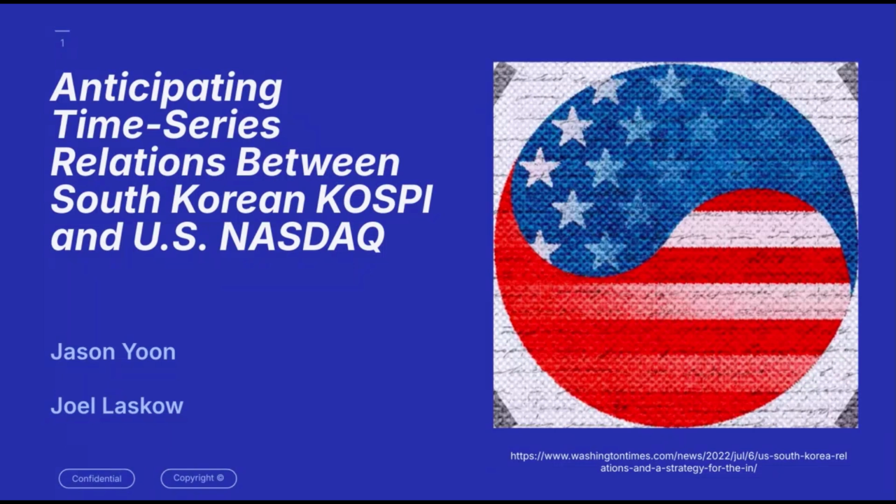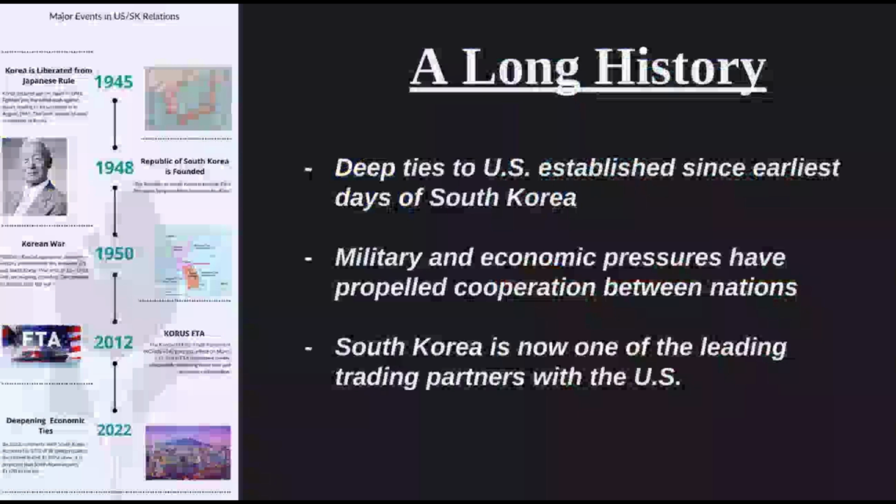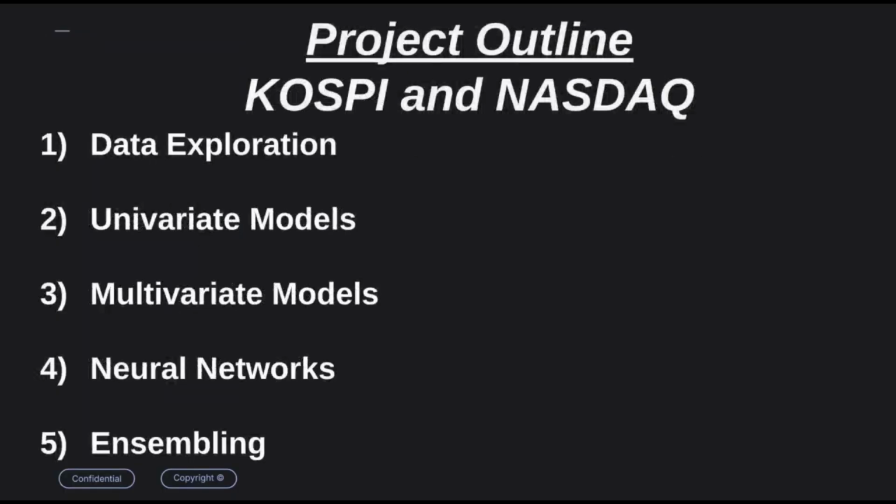For the final project of our time series class, we want to forecast the domestic stock market using foreign country stock indices. We assume that the domestic stock index is highly correlated with foreign country stock indices due to global corporate governance. Here we want to focus on the KOSPI index from South Korea and the NASDAQ index from the United States. So we want to introduce our project online.